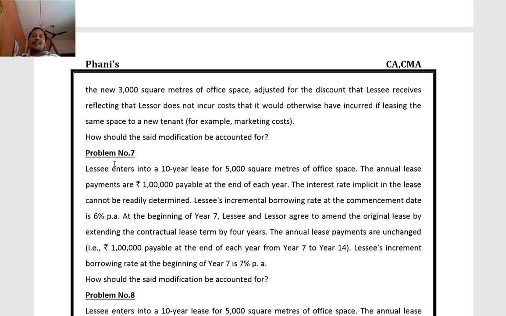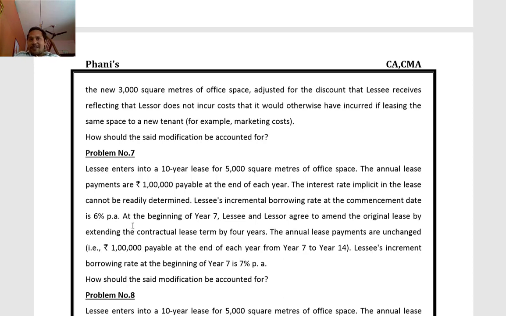Next we will move on to problem number 7. Lessee enters into a 10 years lease for 5,000 square meters of office space. The annual lease payments are 1 lakh rupees, payable at the end of each year. The interest rate implicit in the lease cannot be readily determined. The lessee's incremental borrowing rate at the commencement date is 6% per annum.